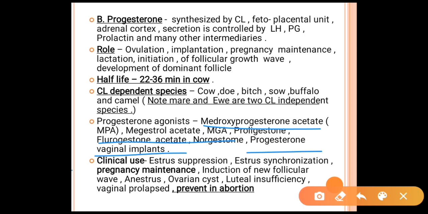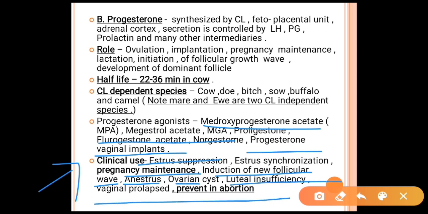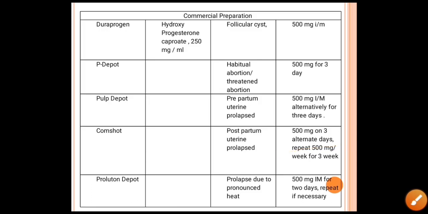We use progesterone in clinical cases, like for estrus suppression and estrus synchronization. For pregnancy maintenance we can also use this progesterone hormone, and for the induction of a new follicular wave in the case of anestrus, for ovarian cyst, in the case of luteal insufficiency, vaginal prolapse, and to prevent abortion we can also use progesterone.